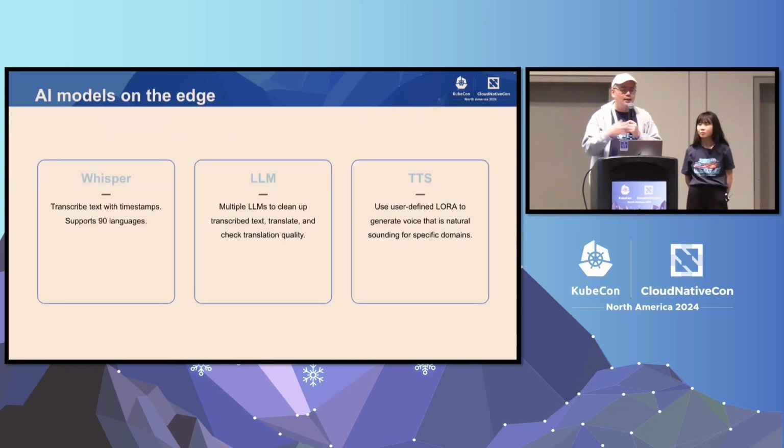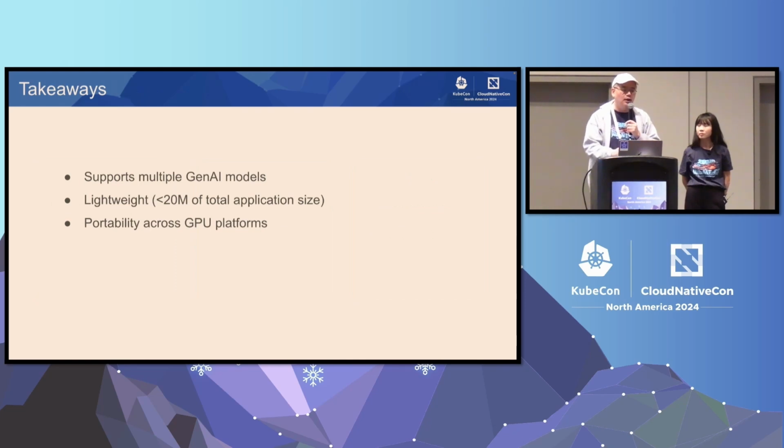You do that, and then this is just to repeat what I've said. There are three very popular GenAI models running on the same hardware, using a unified runtime that we call WasmEdge, LlamaEdge, which we're going to get into in detail in a minute. The key takeaway here is that there is a runtime that supports multiple GenAI models. Not only large language models, but also voice to text, text to voice, and what I haven't shown are text to image, stable diffusion type models, and text to video, and things like that.